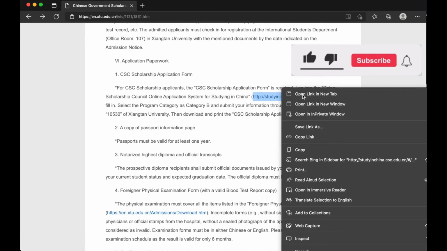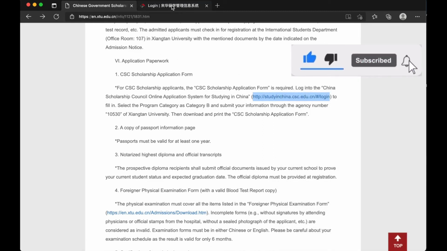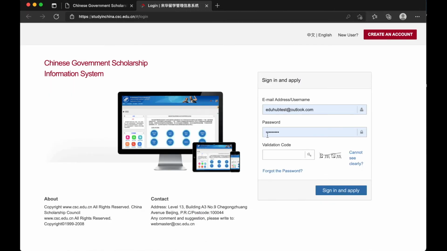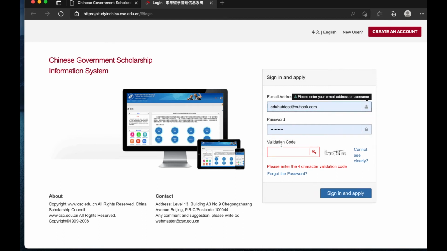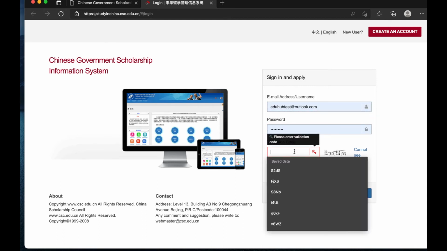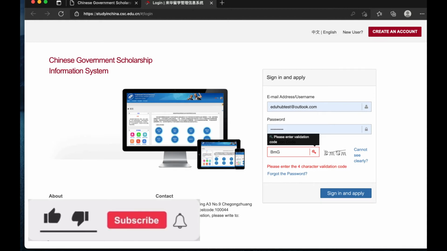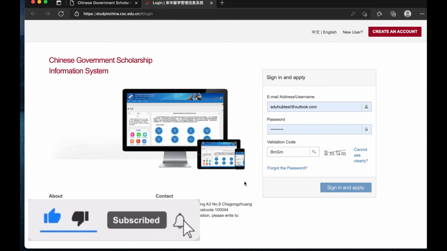So I right click, open a new tab. This is our CSC homepage where we are going to do our application. For those of us who do not know how to create a link, we are going to link our previous video in the description box below. You can check out how to create an account on the CSC portal, and then how to even log in. We already have an account, so we just log in. We enter our details, and then we log in.